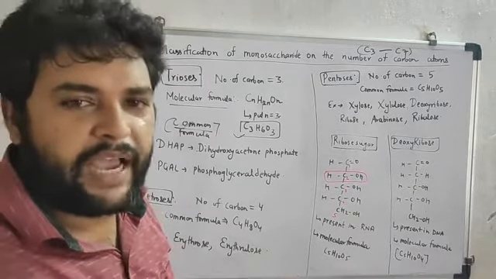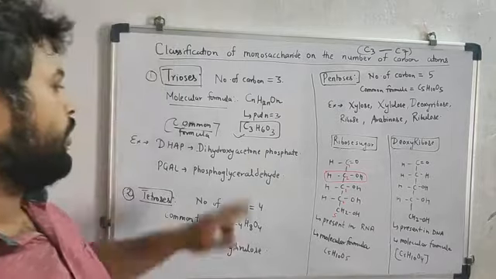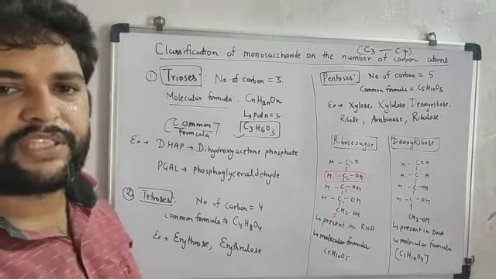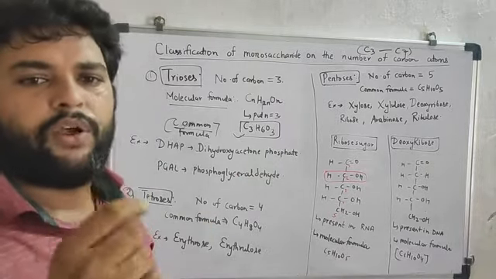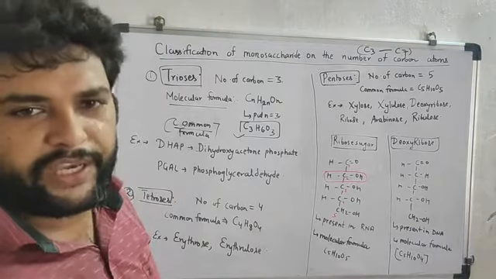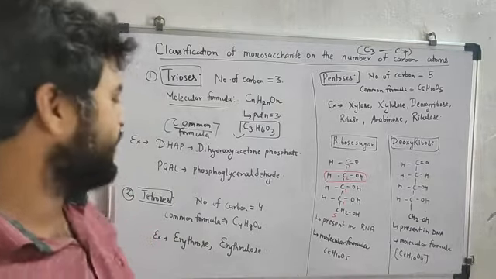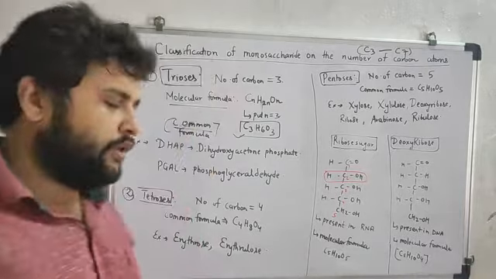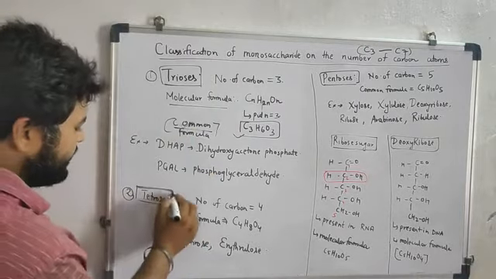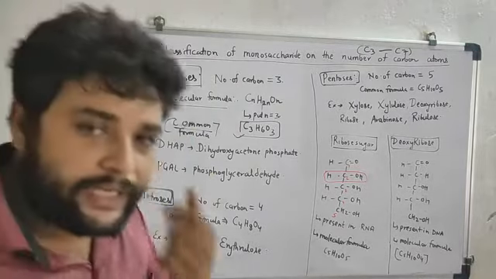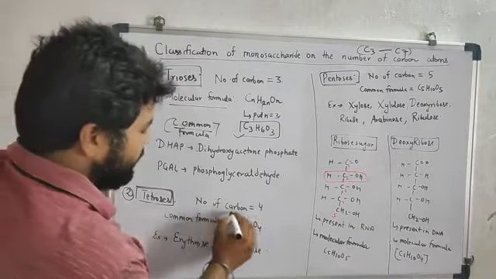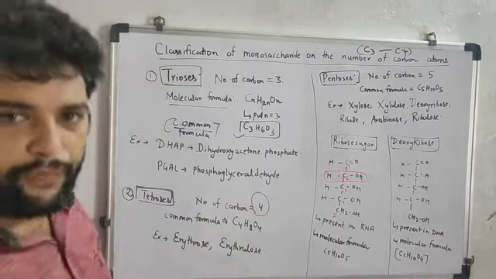Some common triose sugars are DHAP, that is dihydroxyacetone phosphate, and the second triose sugar is PGAL, phosphoglyceraldehyde. The next type of monosaccharide is tetroses. This means the number of carbon in it is 4.